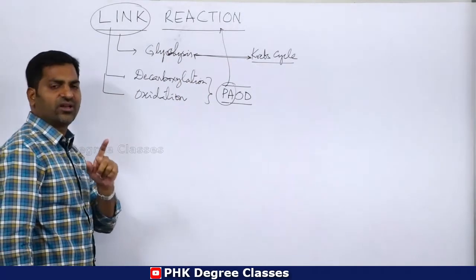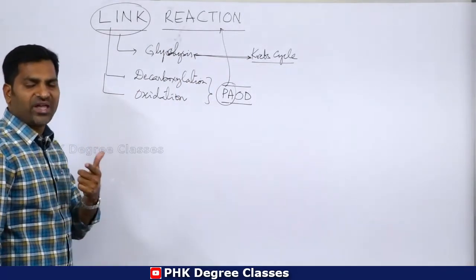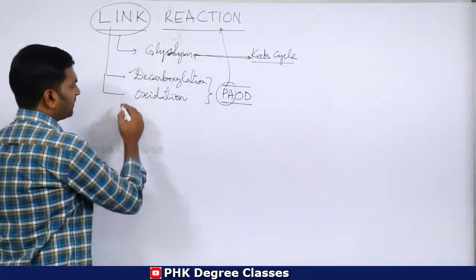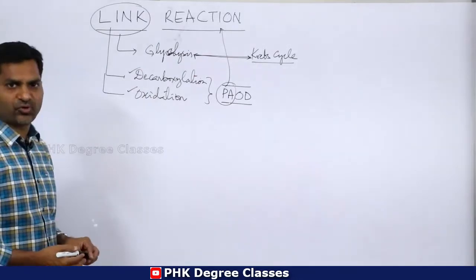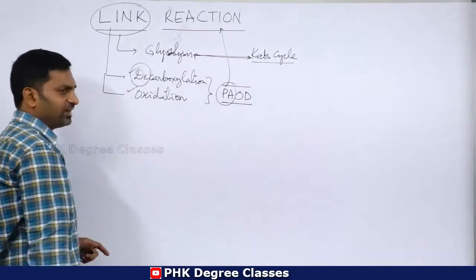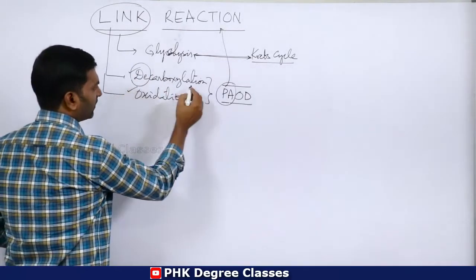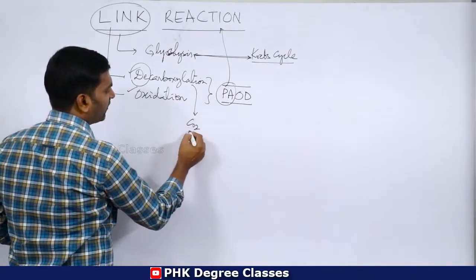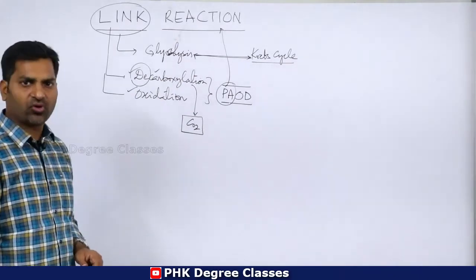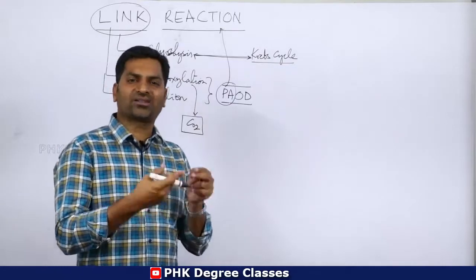After entering the link reaction, pyruvic acid undergoes different changes. The major changes are two: decarboxylation and oxidation. Whenever you hear the term decarboxylation, D means removal, so removal of carbon in the form of carbon dioxide is called decarboxylation. Addition of carbon is carboxylation.